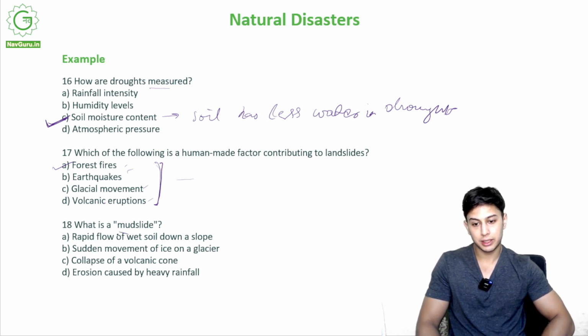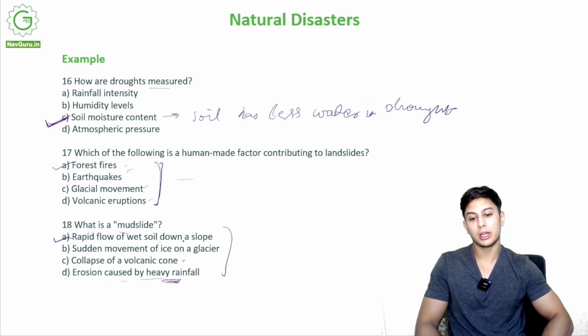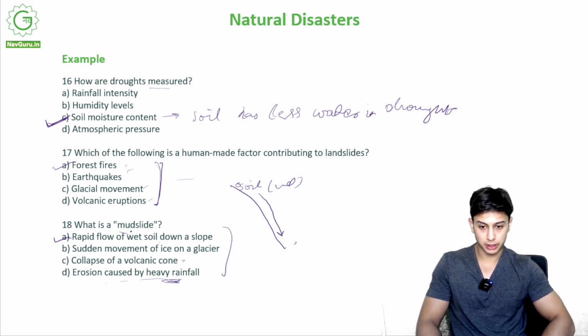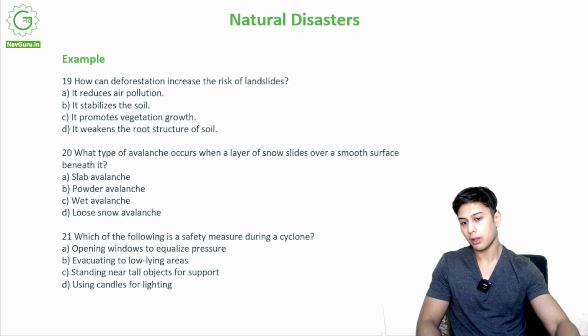Now what is a mudslide? Is it the rapid flow of wet soil down a slope? Is it the sudden movement of ice on a glacier? Is it the collapse of a volcanic cone? Or is it erosion caused by heavy rainfall? What do you think? Out of these, which categorizes as a mudslide? A mudslide is the rapid flow of wet soil down a slope. If this is a slope and there is a lot of wet soil down the slope, it is a mudslide.